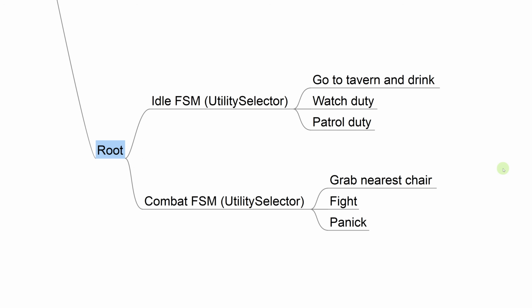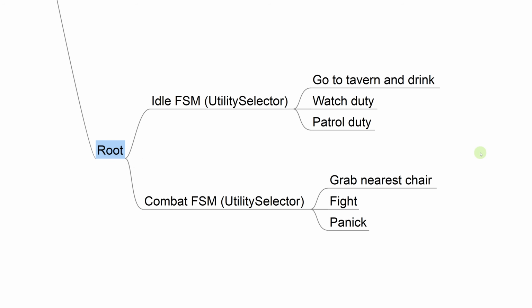Normally, we would not change anything. We already have all the tools that we need to implement this. However, one of the downsides that we have is that we'll have to create new action classes just to define the utility of each of these states. And that could be a lot of work. We don't want to create a dozen classes just to implement the behavior of one NPC or just part of that behavior.